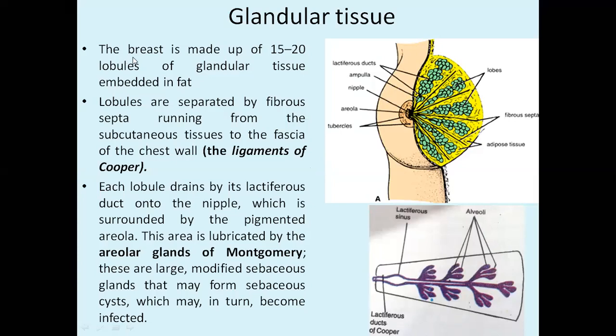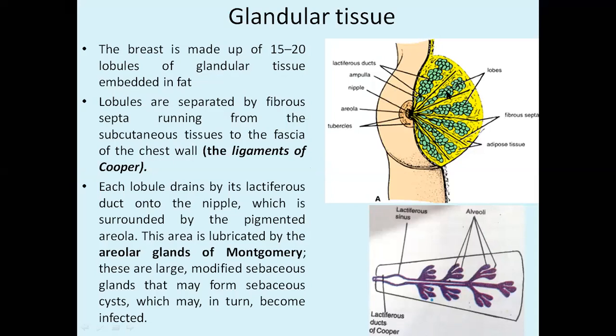Now, see here, if you just count these lobules, there will be around 15 to 20 in number. These are lobules of glandular tissue, which is embedded in fat. Whatever is yellow in color that you are finding is all fat. So lobules are separated by fibrous septa. These black lines are nothing but fibrous septa. Between the fibrous septa, we are finding the lobules.